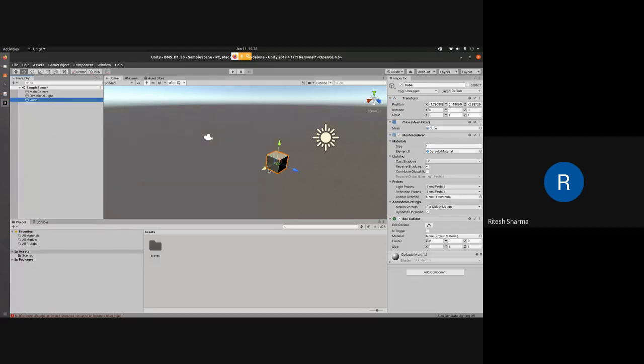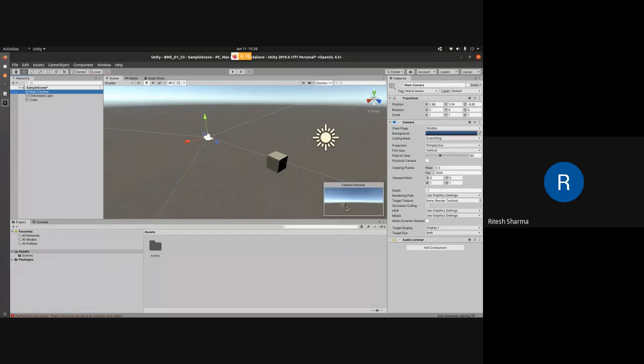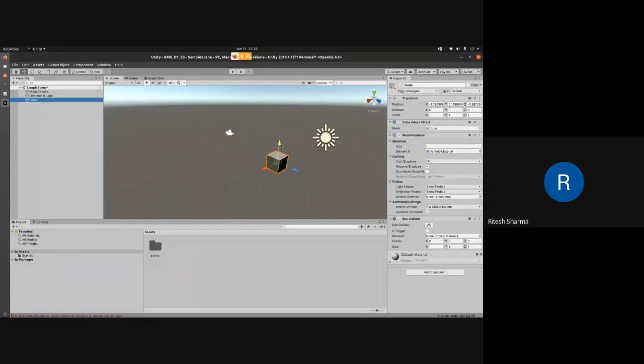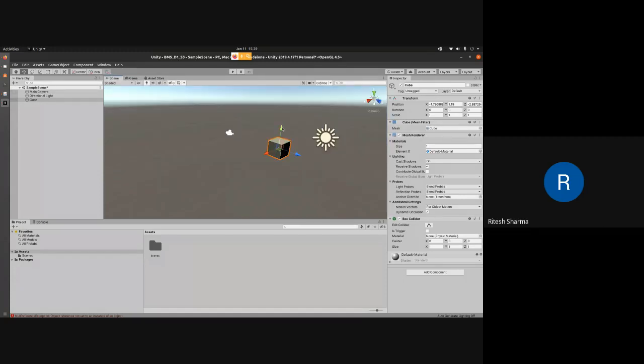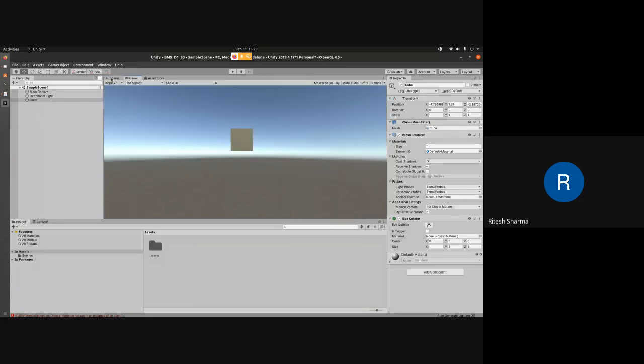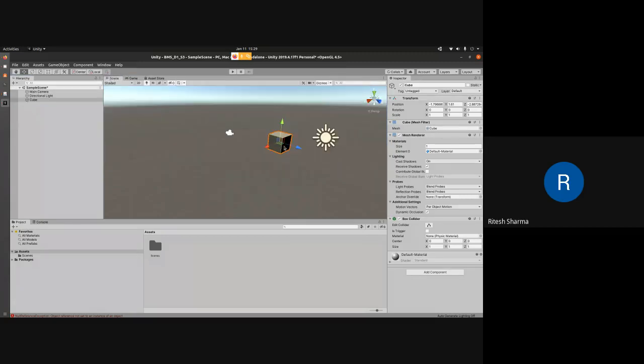So then we got this cube. What we can do is check whether it is coming properly in the scene. I can see it is tilted a little towards the left, so I can either move my camera or move the object to bring it to the center. I'll also move the box a little up, and then I can see that it is coming here. These are all the physical adjustments that you can do.